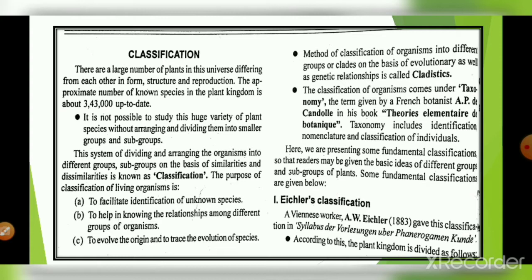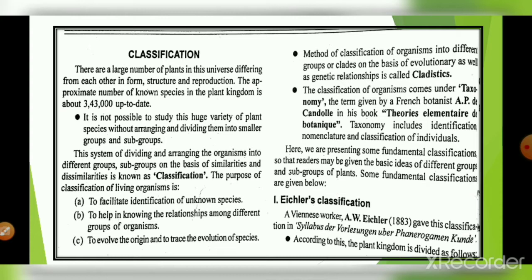Then, it helps in knowing the relationship among the different groups of organisms, to find the origin and to trace the evolution of the species. We know about the evolutionary lines, that is, from lower to higher members. We learn how organisms evolve from one generation to another, or one species to another species. We can evaluate them easily and effectively.